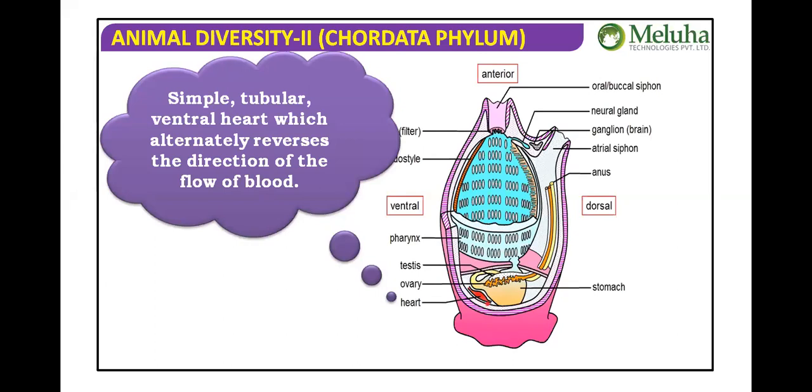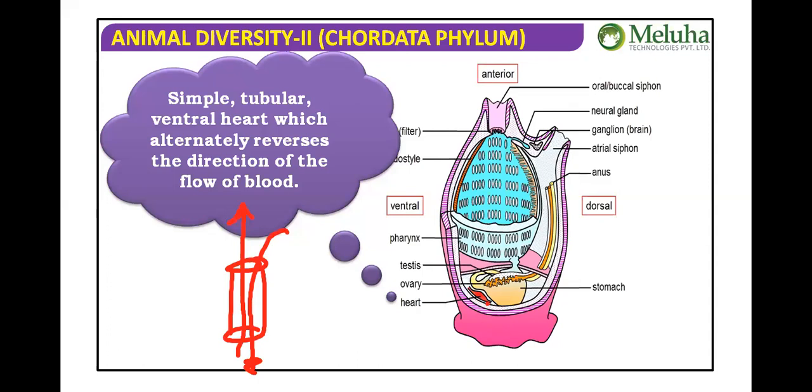Okay, when I draw that down, have you seen the heart in this area? So what is the speciality of the heart here? It shows a periodical reversal of blood flow. Let me explain what periodical reversal flow is. When the heart beats, it pumps the blood to this side one time, and then it pumps the blood to this side, in the opposite direction, up and down, because it's an open vascular system.